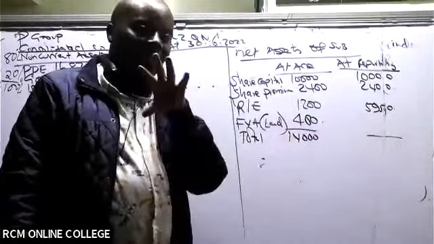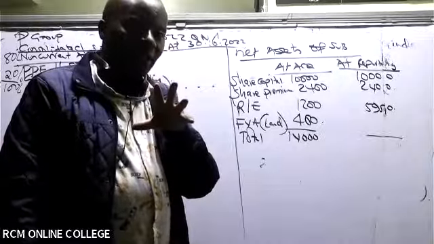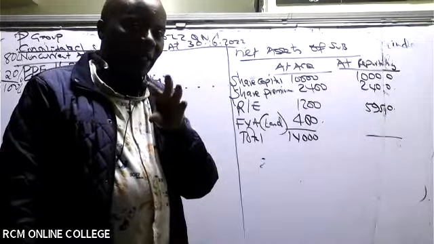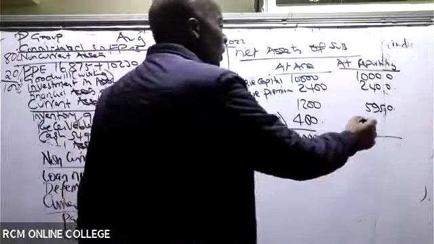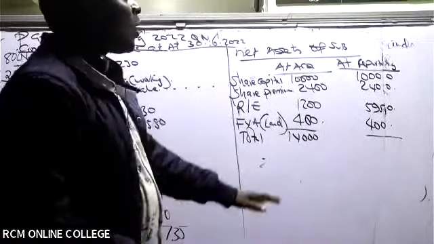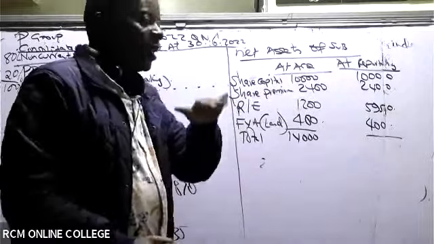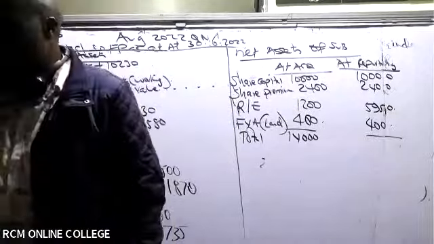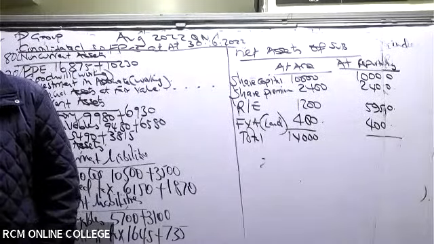Does the fair value adjustment change? No. So this one here must also be 400. So ladies and gentlemen, please go ahead and add for me the total net assets at reporting. Is there somebody who has that figure of total net assets at reporting?